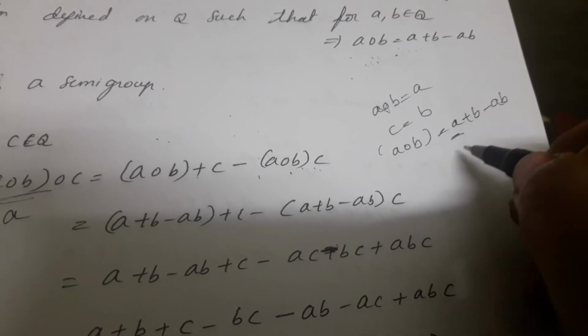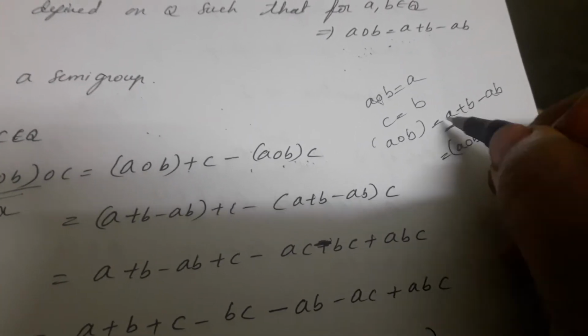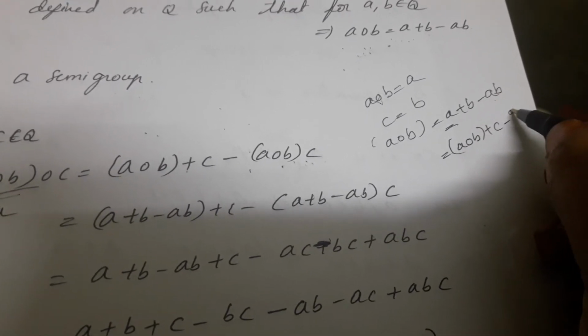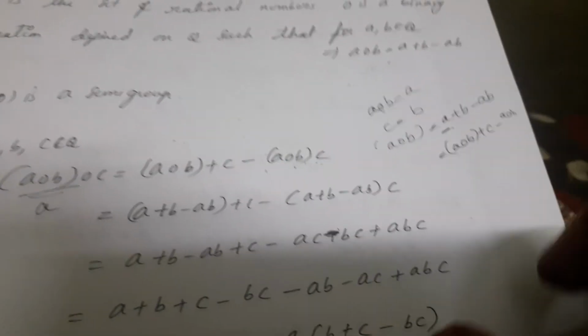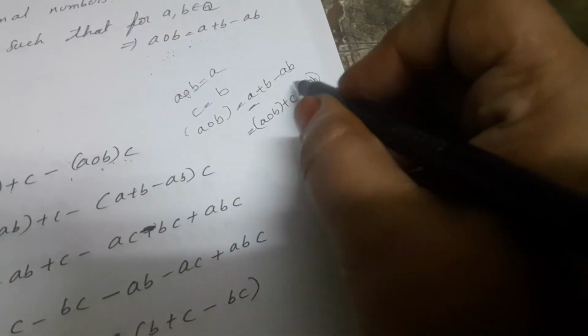So A plus C minus A times C, with A now being A circle B.